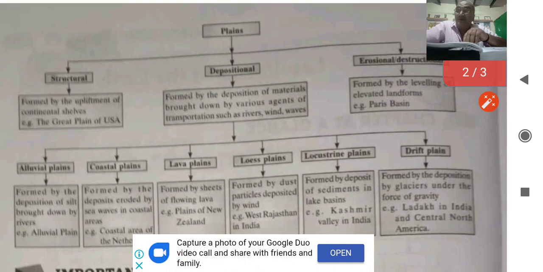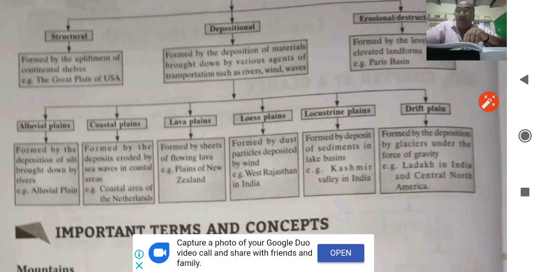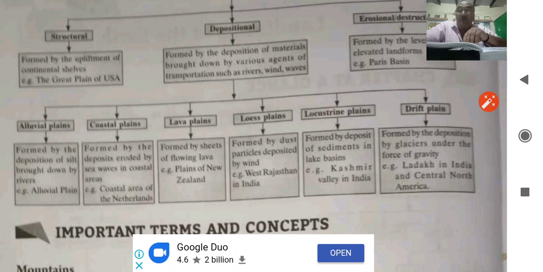Alluvial plains are formed by the depositional work, alluvium brought down by the rivers on the plains. Coastal plains are formed at the coast by the sea waves. Lava plains are formed by the volcanic eruption. Loess plains are the plains which are formed by the wind.